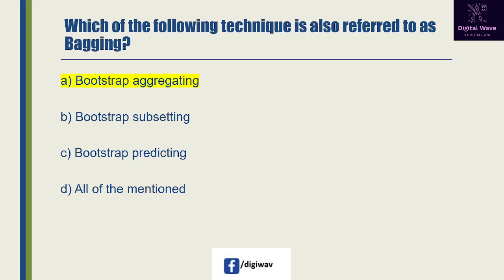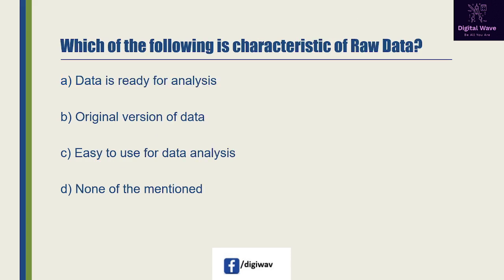Next question available here, which of the following is characteristic of raw data? So first option is here, data is ready for analysis, original version of data, easy to use for data analysis, and none of the mentioned. So answer will be B, raw data is data that has not been processed for use. That is why original version of data will be the characteristic of raw data.